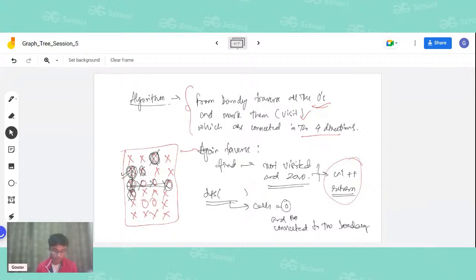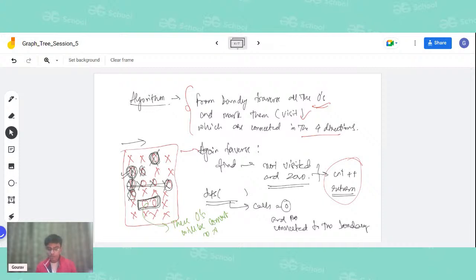Now again we will traverse our matrix and check for the zeros which are not visited and are still zero. We see that there are only these two zeros which are not visited and are still zeros. Now we will convert these zeros into x's. These O's will be converted to x's, and the zeros which are already marked visited, we will not touch. Let them remain as they are. Okay, so this is the concept.